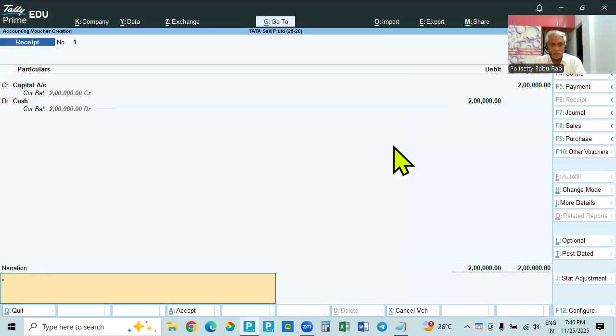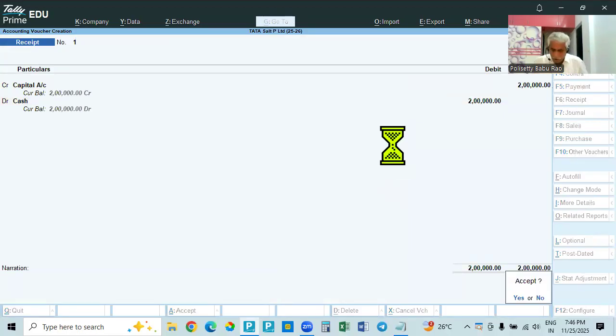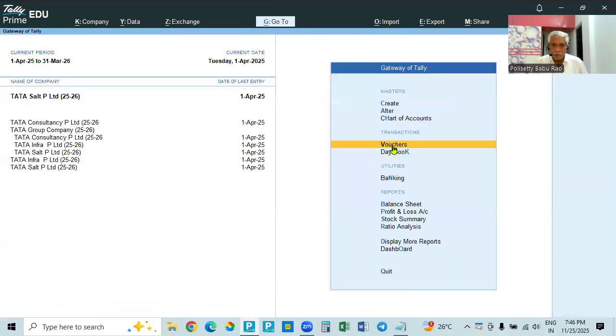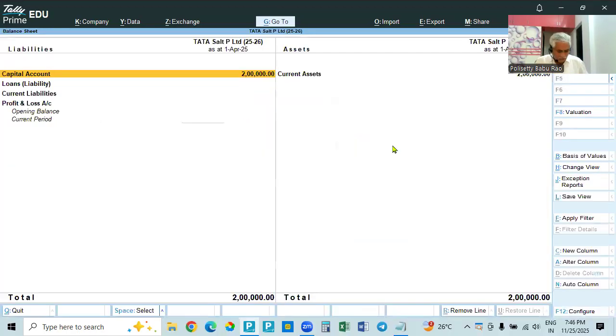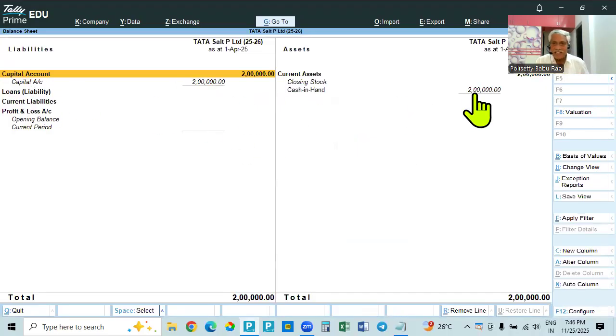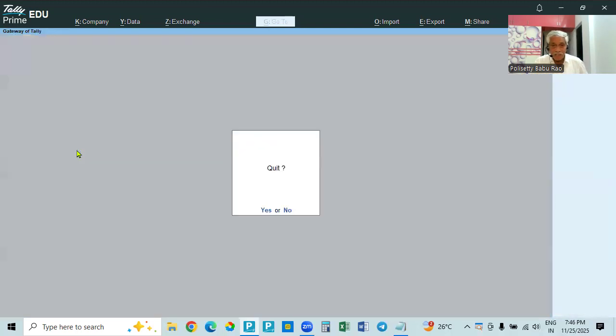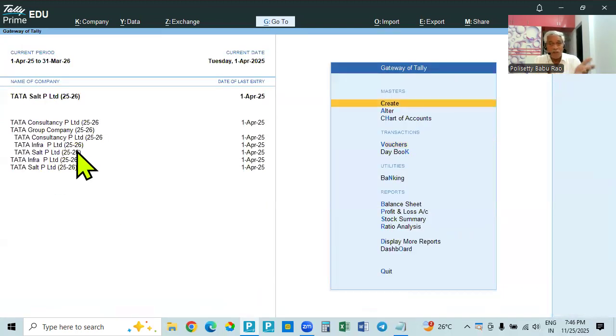Capital introduced 2 lakhs. Now if you see the reports, in profit and loss account, no entry is there. If you go to balance sheet, Alt F1, 2 lakhs is the capital introduced, and it is in cash in hand. Suppose in any of the companies, they are introducing capital, 5 plus 3 plus 2. If any amount is paid into bank, we make a contra entry, then bank account also will appear. Cash will reduce, bank will show the entry amount, but capital will not change.